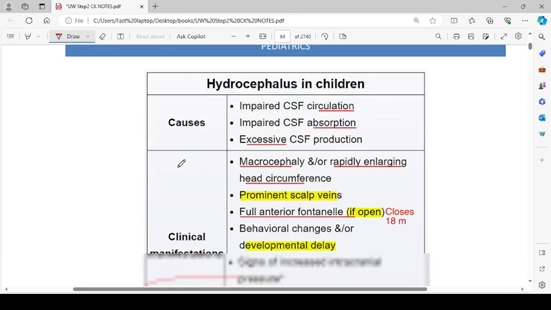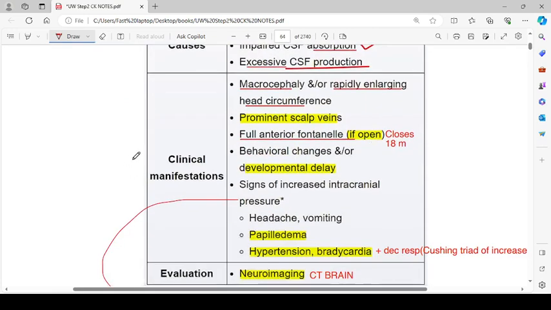Hydrocephalus in children. It is caused by impaired CSF circulation, impaired CSF absorption, or excessive CSF production. The clinical manifestations include macrocephaly or rapidly enlarging head circumference, prominent scalp veins, full anterior fontanelle if open. It closes by 18 months. So if it is open, it will be full. Behavioral changes or developmental delay.